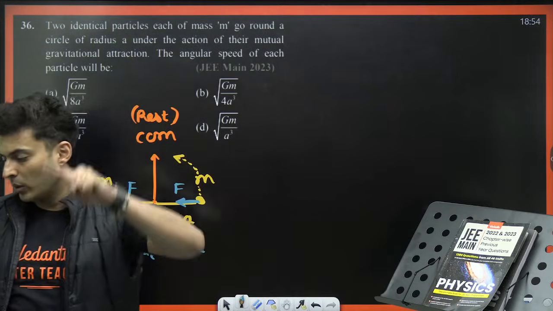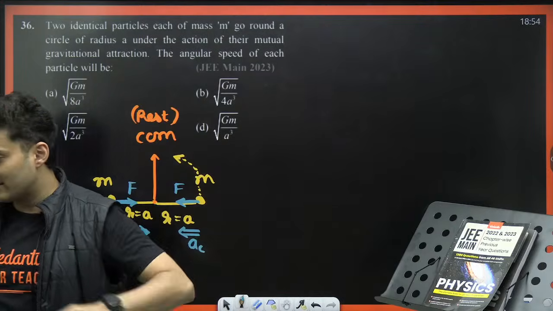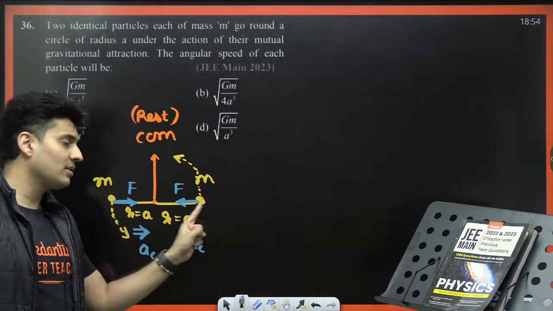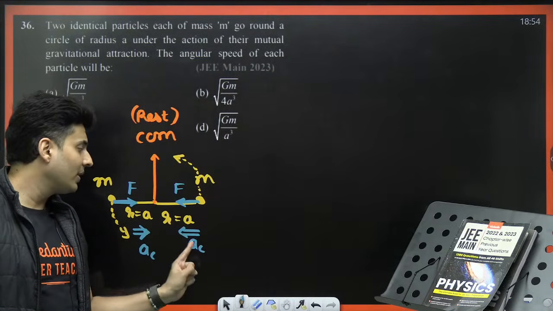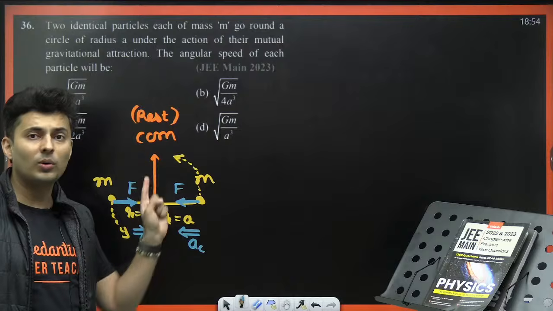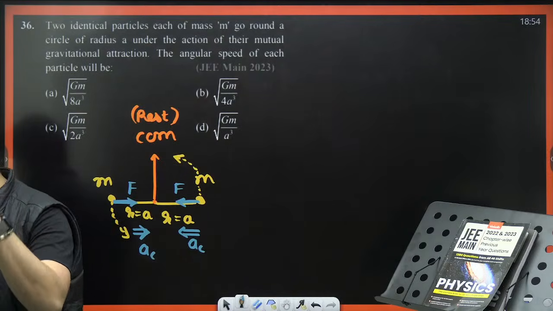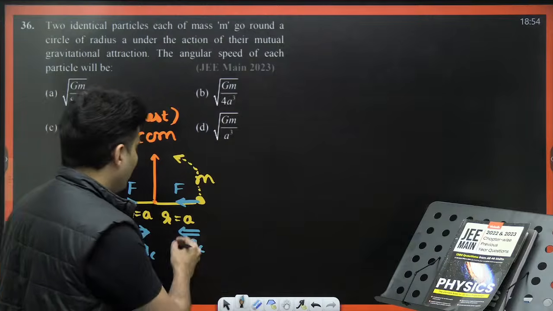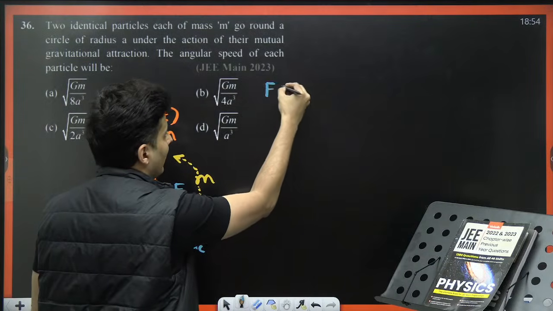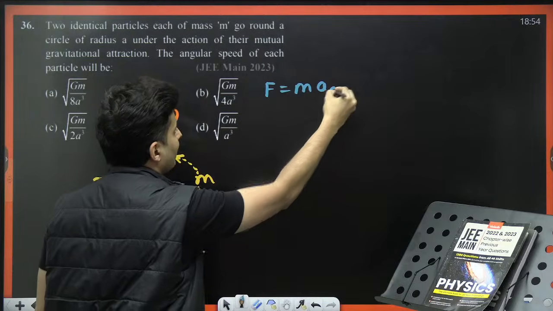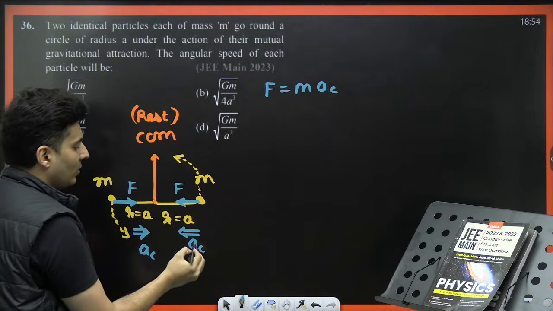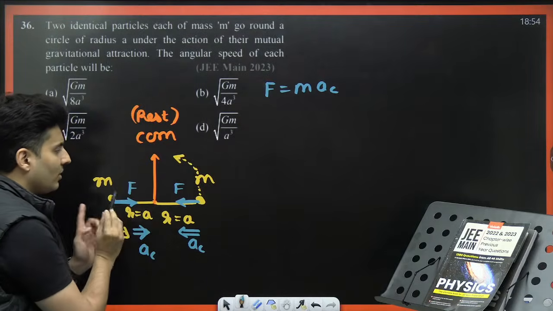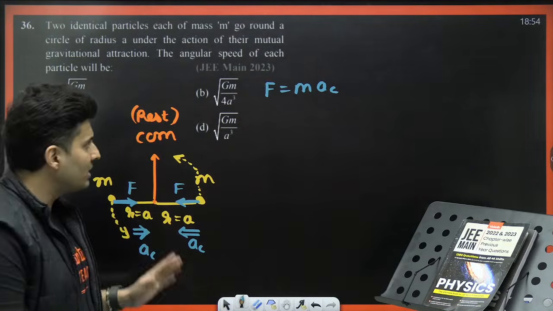For any particle to go in a circular path, what do you need? You need centripetal force. Who is that centripetal force? The gravitational force here. And what is it doing? It is accelerating that particle towards the center. Yes, very good. So now if I use Newton's law, force is mass into acceleration. You write it for this or this, it's one and the same thing, it won't change.